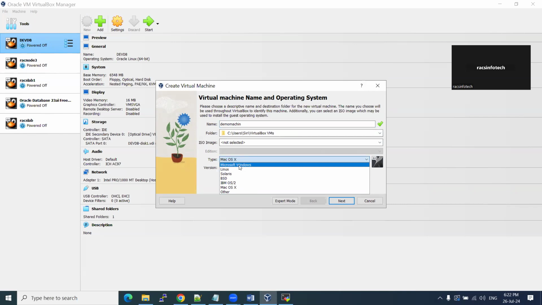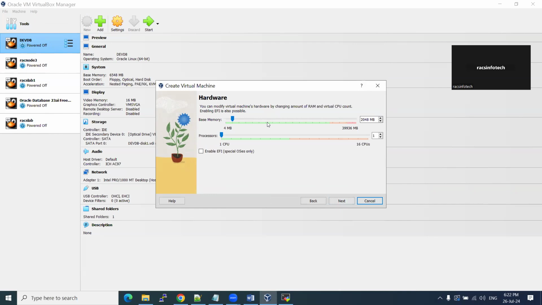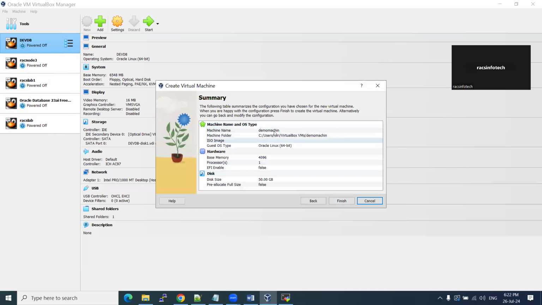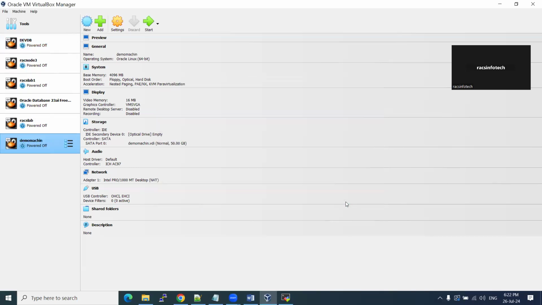I'm going to use Microsoft Windows or Linux. I'm going to use the Linux operating system. How much memory are you going to provide for this machine? I need at least 4 GB and one processor is fine. Then how much storage do you need for the database? If I want to install, I need a minimum of 50 gig. I have 50 gig. Then click next. Then my machine is ready. Just finish it. So my demo machine is ready.